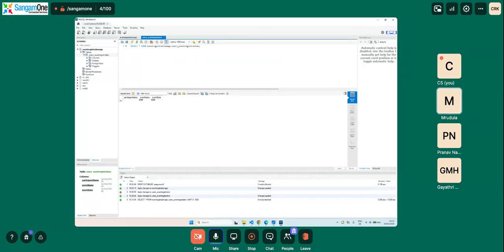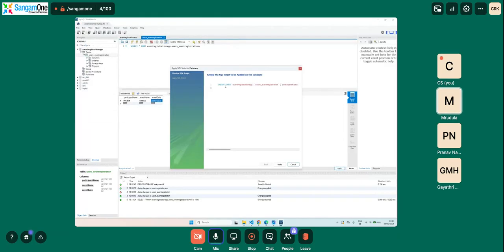We will say MRUDULA. Event name is React JS. And then the date is 2302, let's say 2302 2026. Okay. And then we will save. Then we will do apply here. And then we have our insert statement. Okay. I will copy paste this in our chat for our reference and then finish.